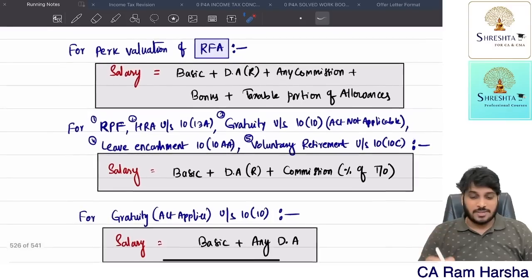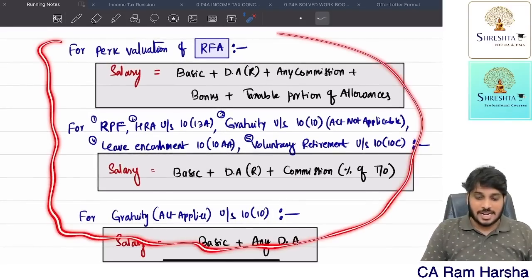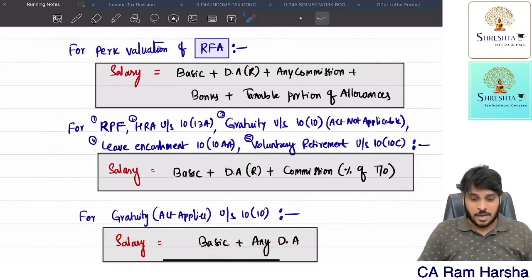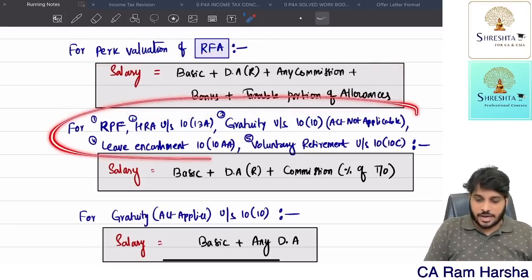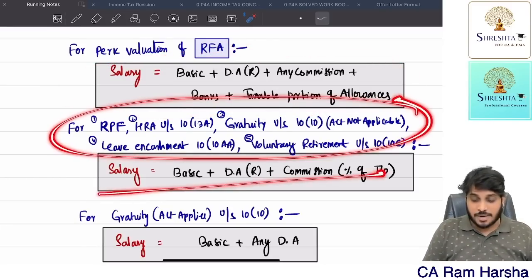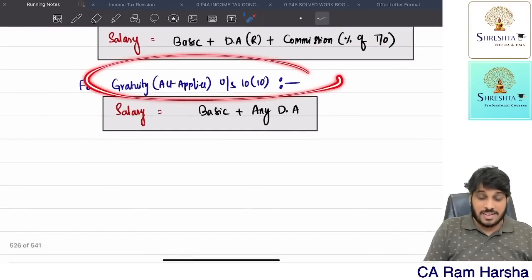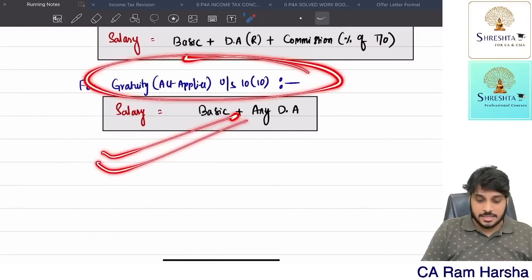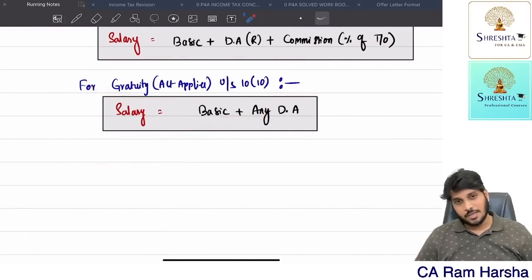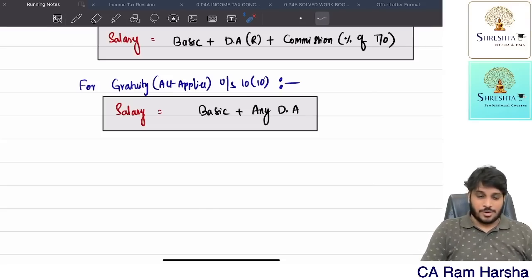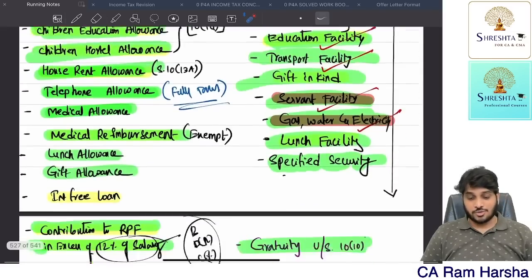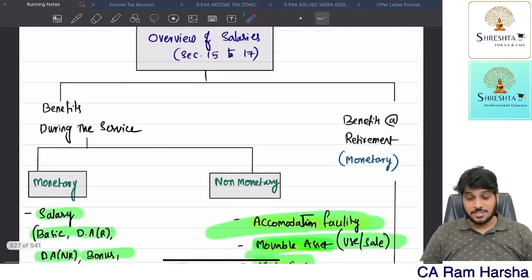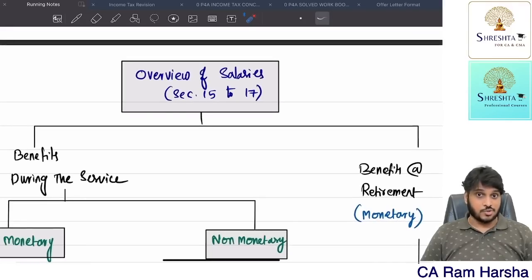So whatever salary definition is used in the salaries chapter, broadly there are 3 definitions. For RFA, apply this definition. For these 5 purposes, apply this definition. For gratuity where the Gratuity Act is applicable, apply this salary definition. Be able to understand, getting it? So that's it. With this, even the accommodation facility point is completed. With this, the salaries chapter provisions are done.